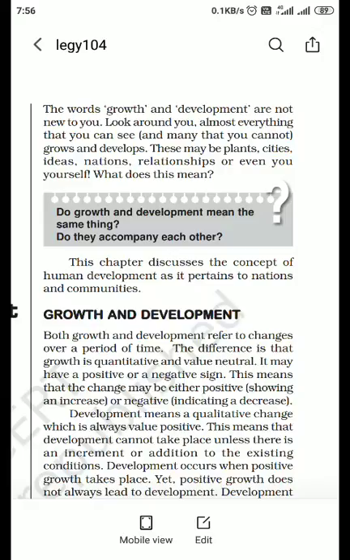Maybe the situation may be in economic terms. I am explaining in economic terms, then we will look into the different aspects here. So maybe the GDP of some country like India, just suppose India is growing at a rate of 8%.